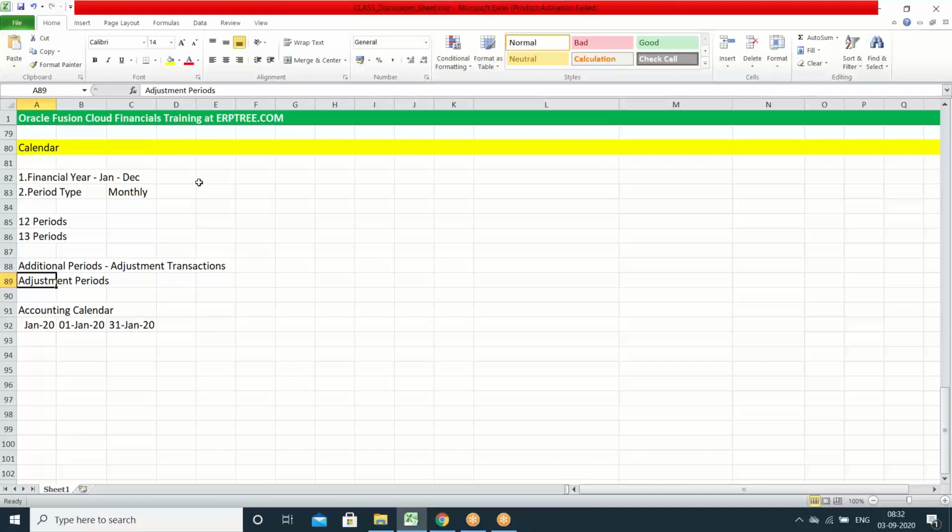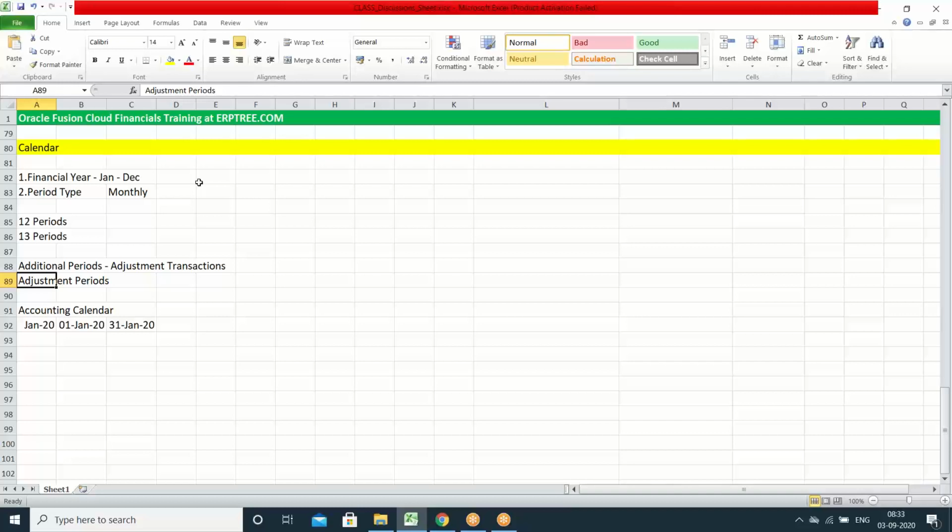Sir, just a follow-up question on that. So usually the adjustment would be done on a monthly basis? Yes, every month end you will do the adjustments. But again, when we are closing the books at the end of the year, there will be year closing related adjustments. For that you can use it.